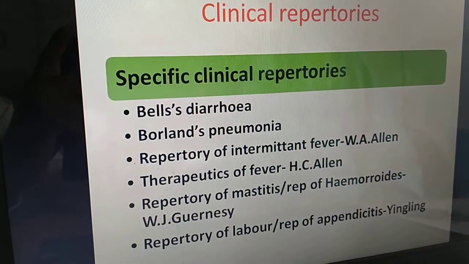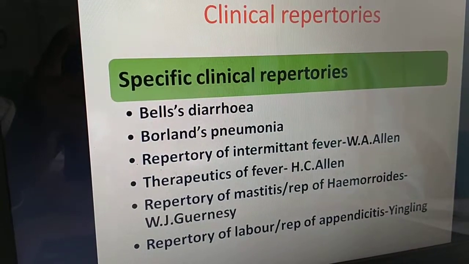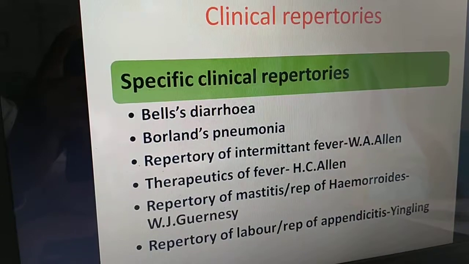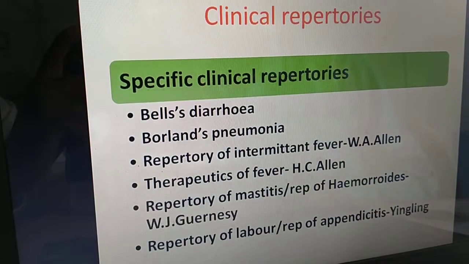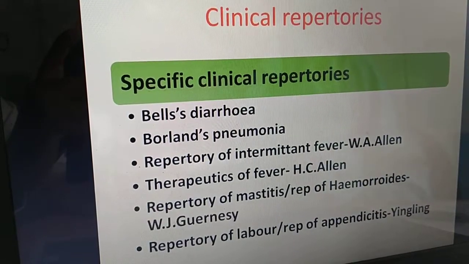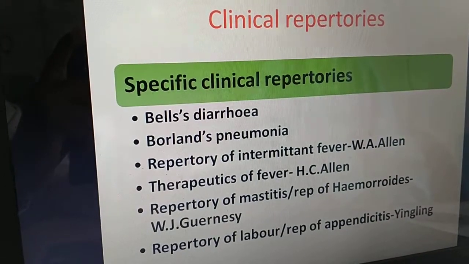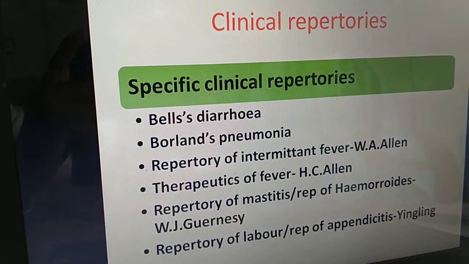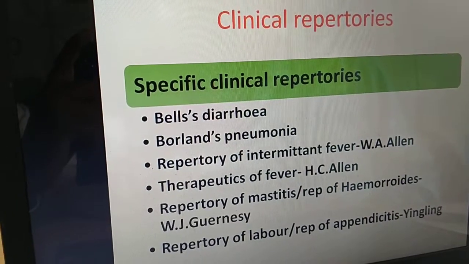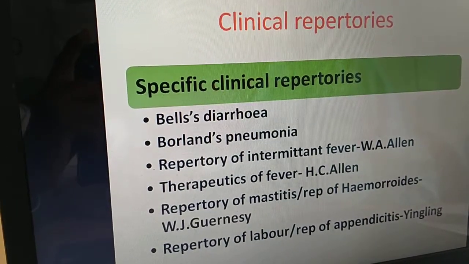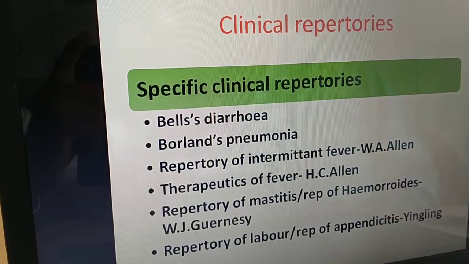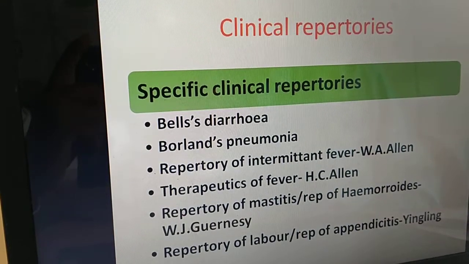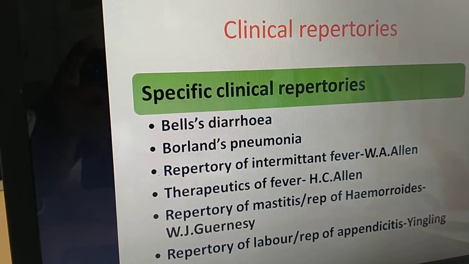Then specific clinical repertories. Specific clinical repertories means repertories focusing on a specific disease like Bell's diarrhea, Boger's pneumonia repertory, repertory of intermittent fever by W.A. Allen, therapeutics of fever by S.C. Allen, repertory of mastitis, repertory of hemorrhoids by William Guernsey, repertory of labor, and repertory of appendicitis by Yingling.